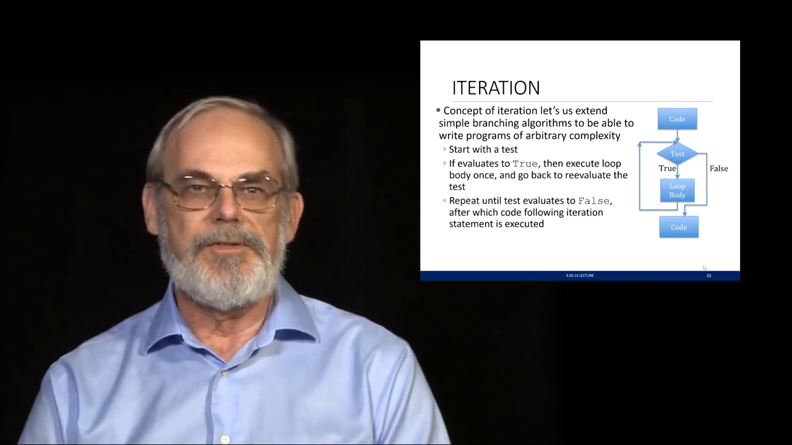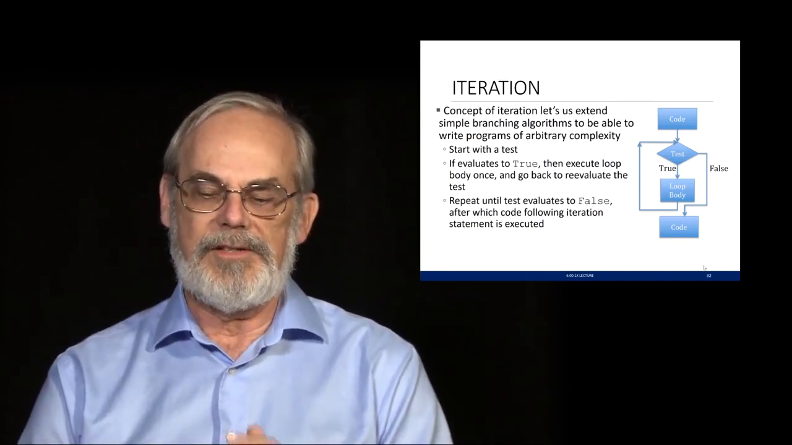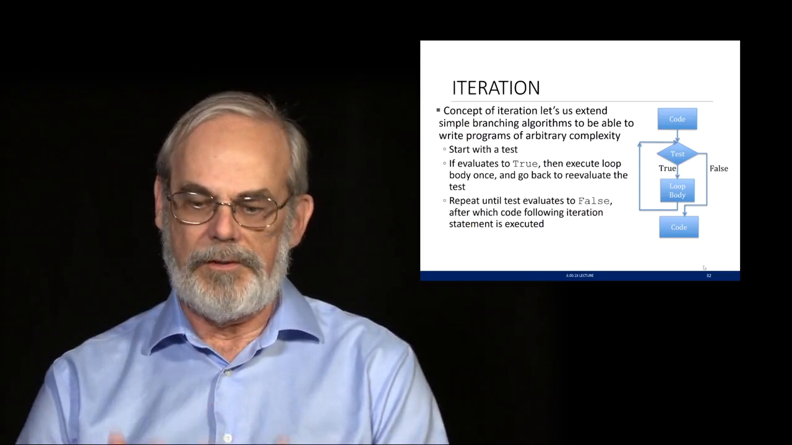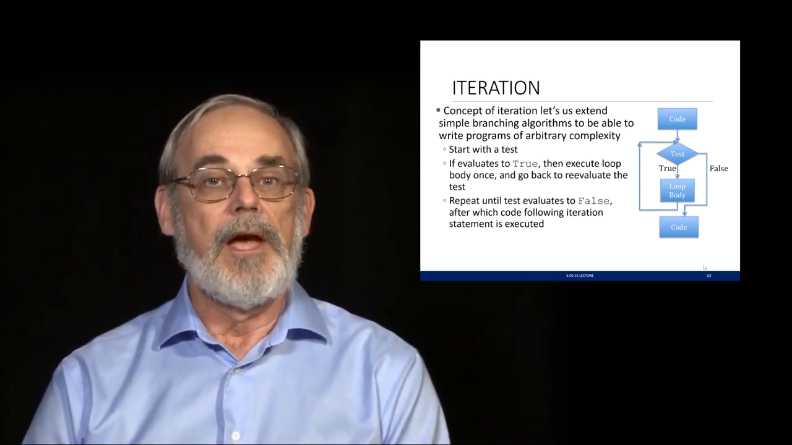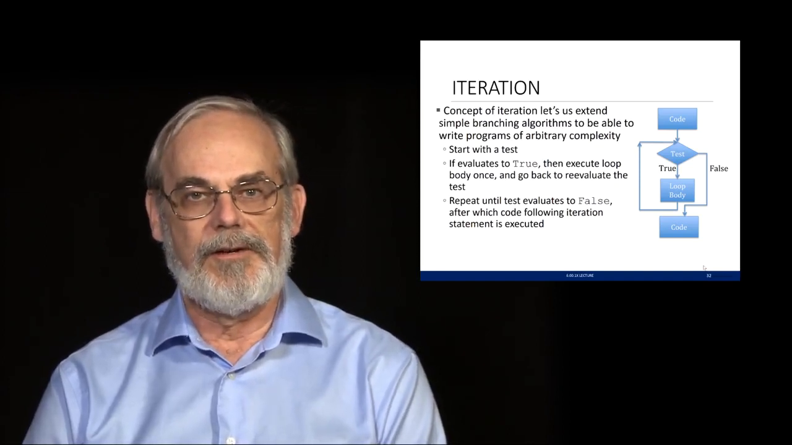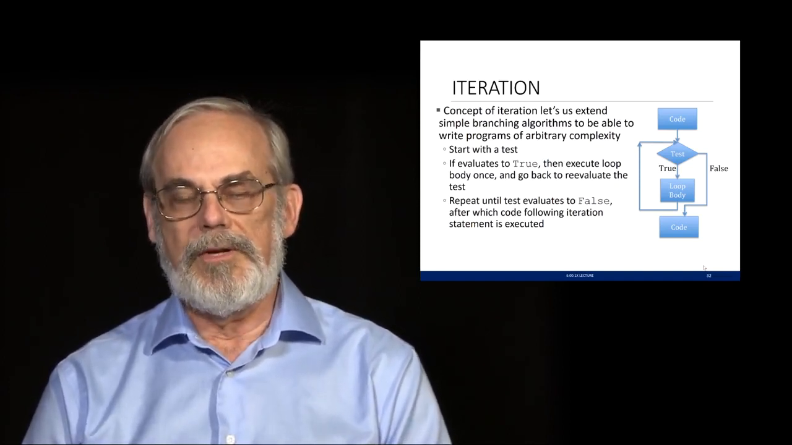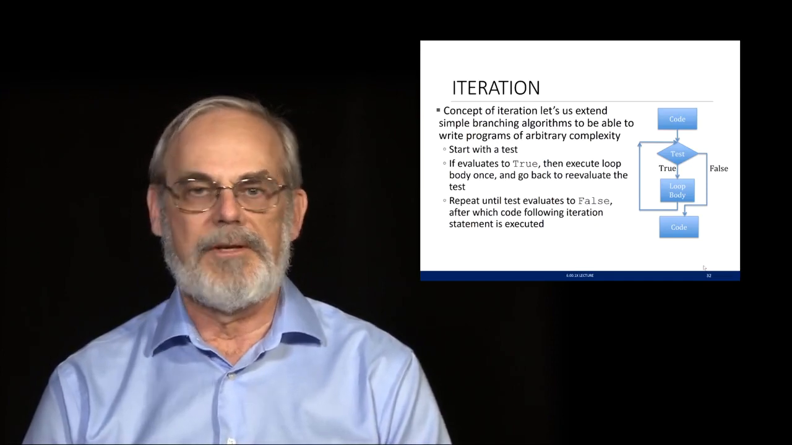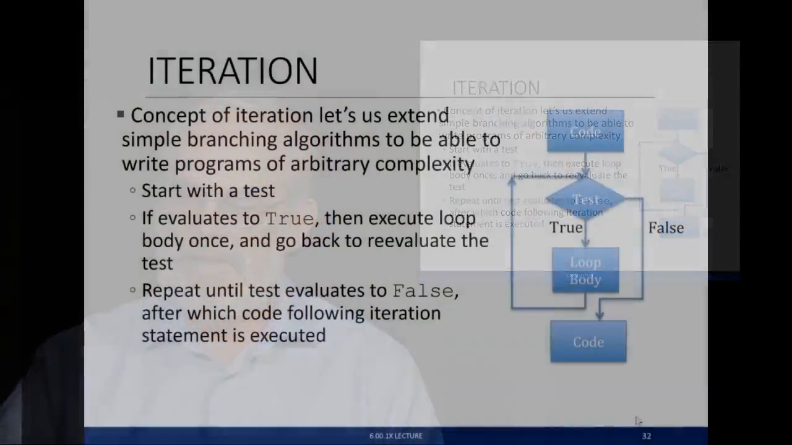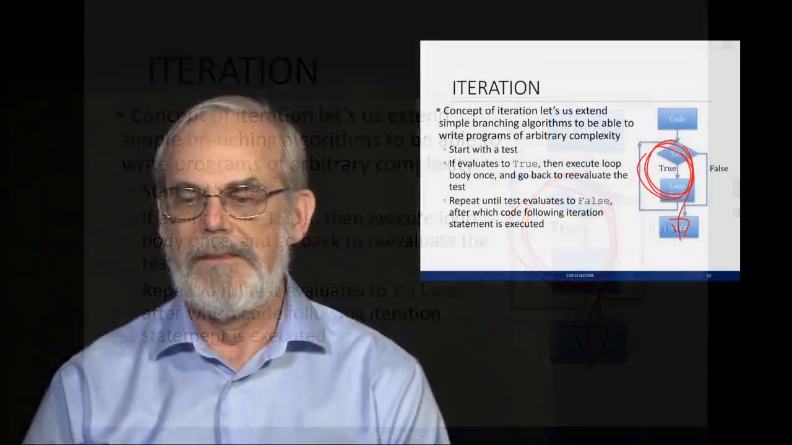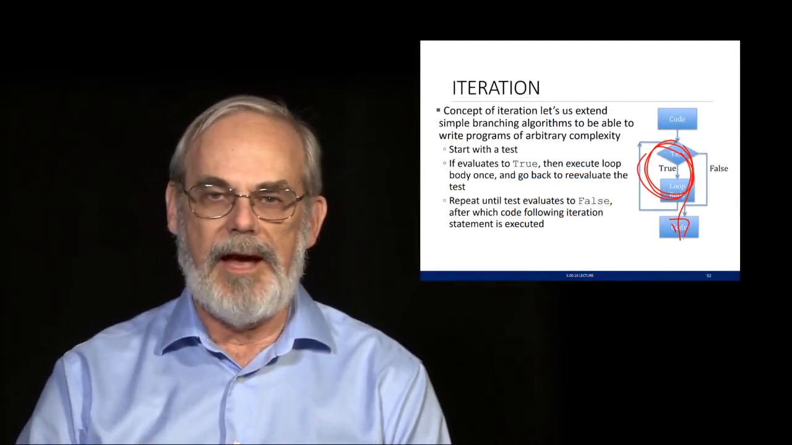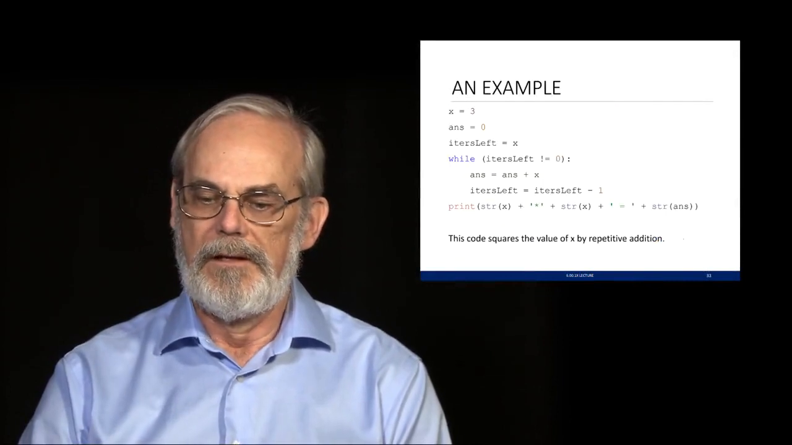As with a branch, we start with a test. If that test is true, then we're going to execute the loop body once, go back and check the test again. And we'll keep doing that until the test evaluates to false, at which point we go to the code following the iteration statement and execute that. So this says we can go through this loop multiple times before we come out. Whereas in the branching program, we only went through the code once before we executed. That's a powerful tool, and we're going to capture that a lot as we move forward.